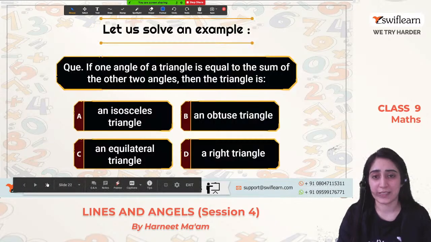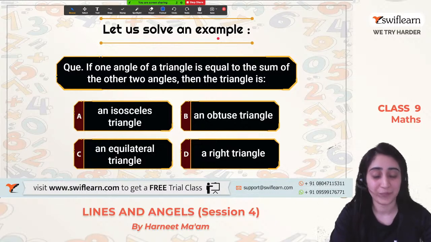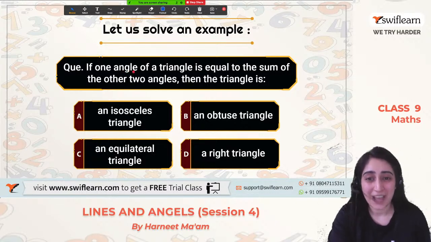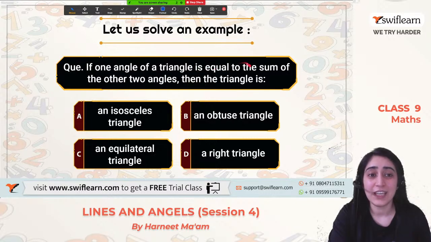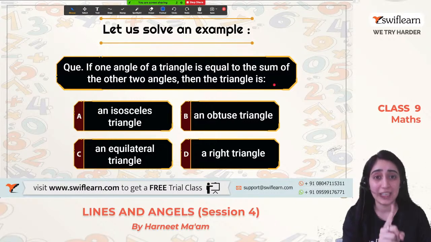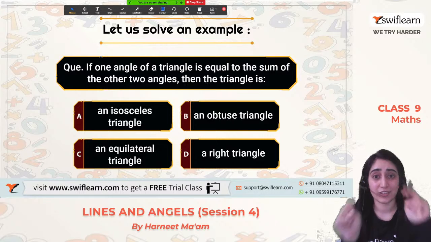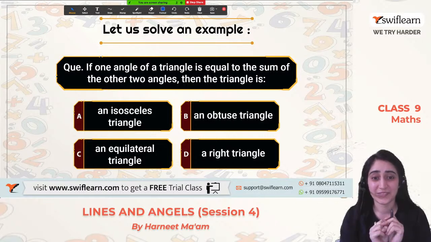Moving on to the next thing. So this is a question. Let us solve an example. Let's see who's able to give me in the comments. Okay, so if one angle of a triangle is equal to the sum of the two other angles, then the triangle is... How can we say which triangle it is?